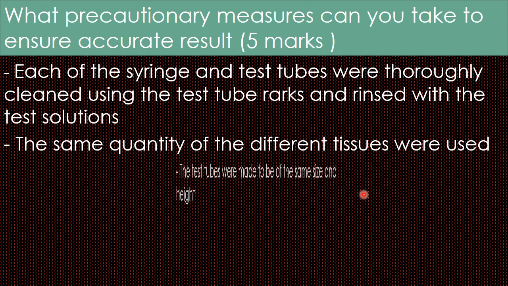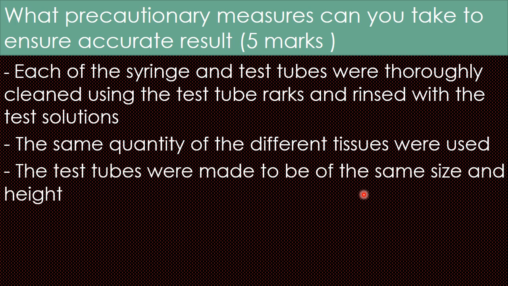Good. Then the next point, guys, will simply tell them that the test tubes were made to be of the same size and height. Good. So friends, if the test tubes are made to be of the same size and height, we'll be able to analyze what exactly has happened. Okay, we're able to analyze the level of their fizzing. But if one test tube is thin while the other is fat, guys, it will be so difficult for us to determine what exactly has happened. Okay, so to conquer this shortcoming, all we simply do is to make sure that all the test tubes are of the same size and length. Good.